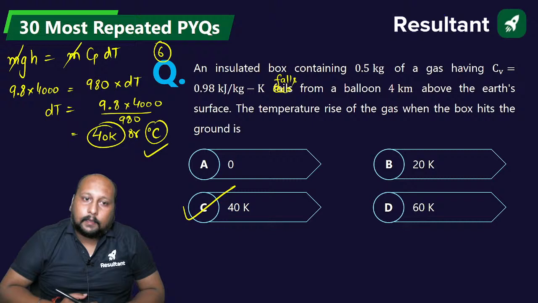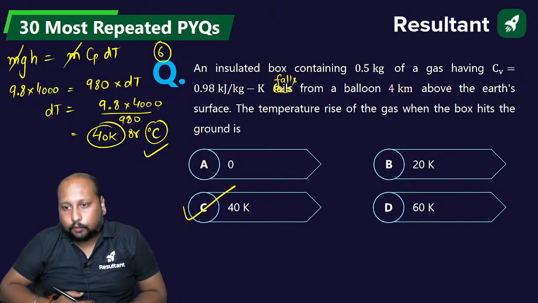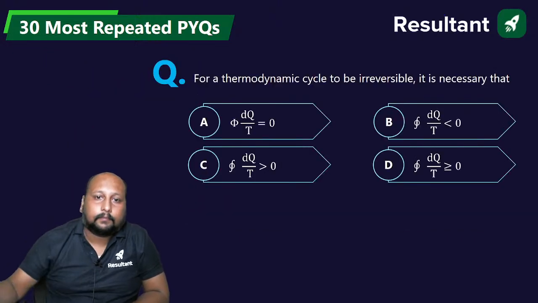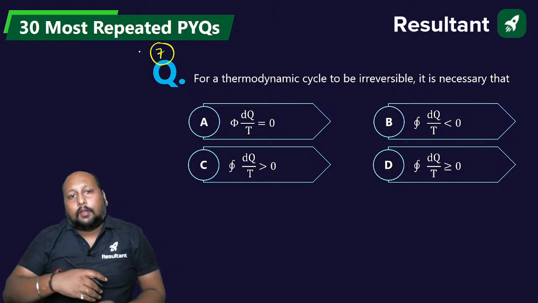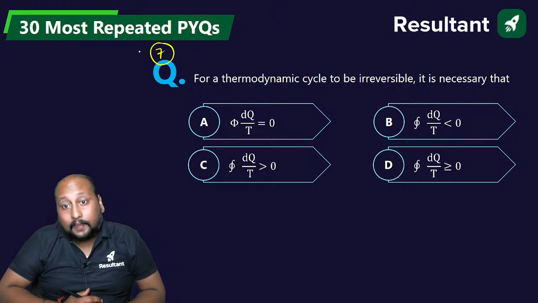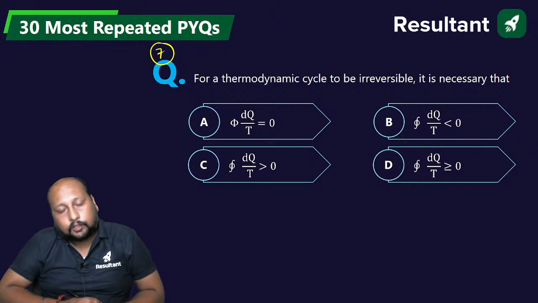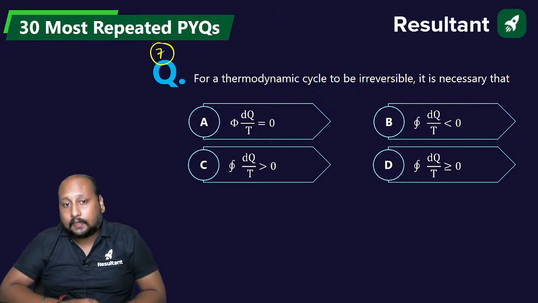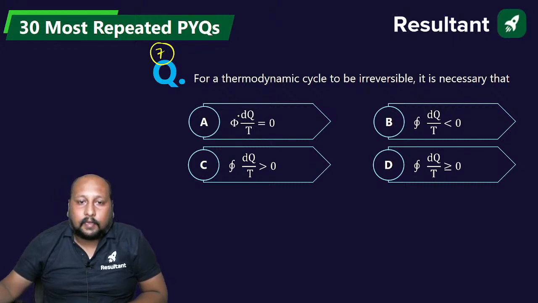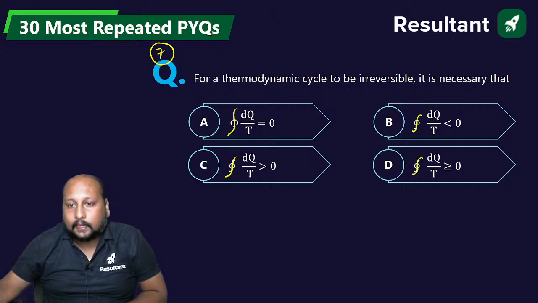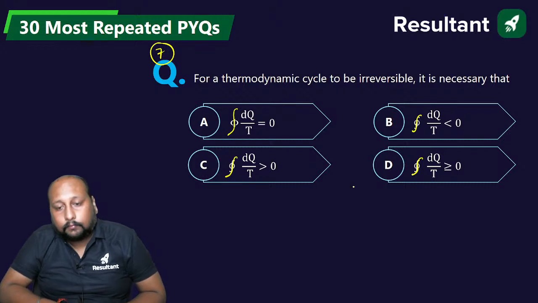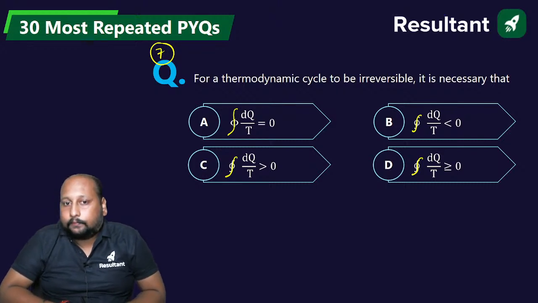Okay, perfect. Chaliye aage badhe. Next question, question number 7 on the screen. Very easy. For a thermodynamic cycle to be irreversible, which of the following conditions is necessary? Okay, this is a cyclic integral. A, B, C aur D.